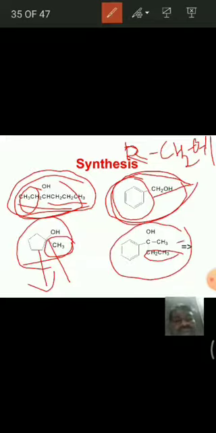We get that molecule. And here also, this is a tertiary molecule. For this also, we have to treat Grignard reagent with ketone. In this case, if you use ethyl magnesium bromide, we treat it with methyl phenyl ketone, then we get the desired molecule.